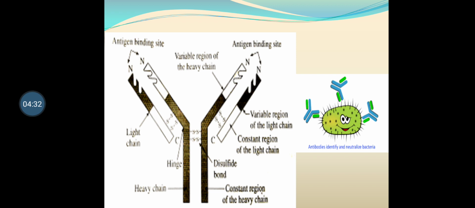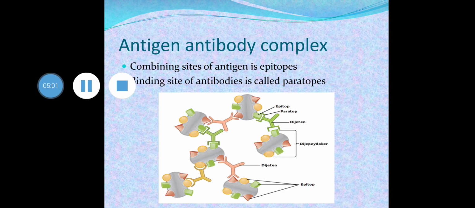Then variable region of heavy chain, variable region of light chain, constant region of light chain. Constant region means the region which cannot be changed. Constant region of heavy chain. So down there is a heavy chain and the upper parts are light chain. You can see at the right side in cartoon, antigen antibody complex is shown.